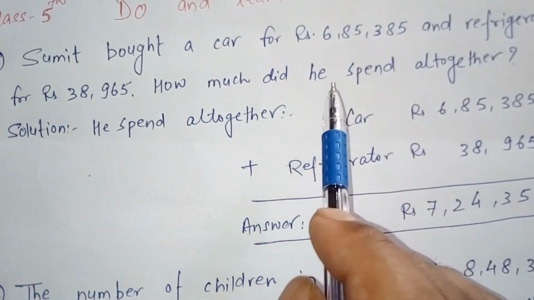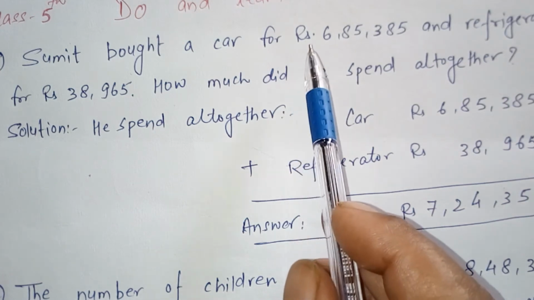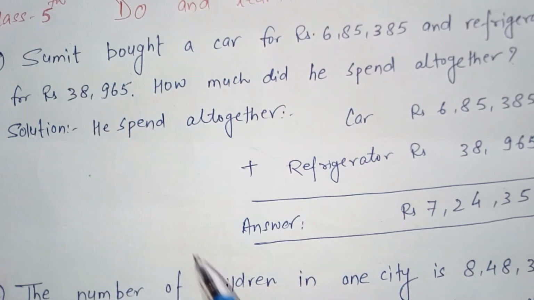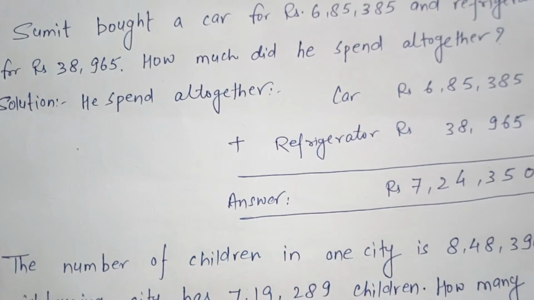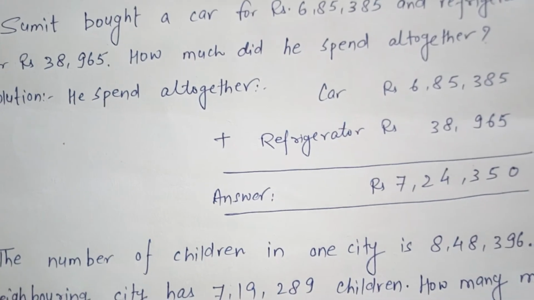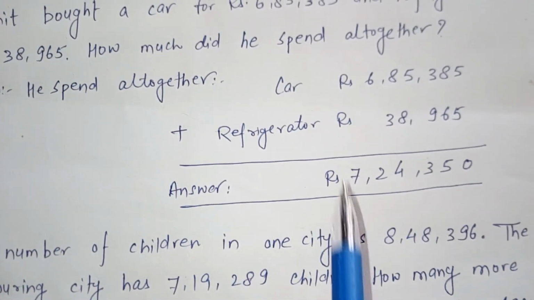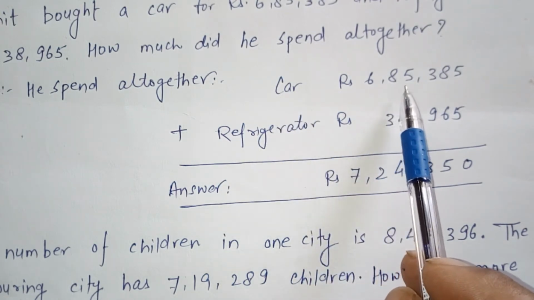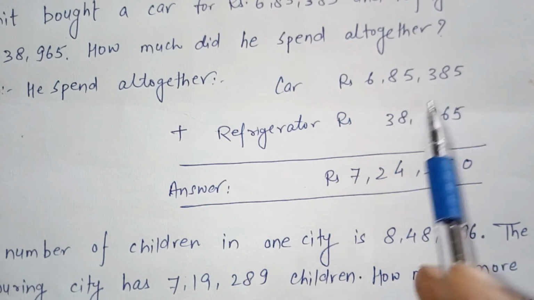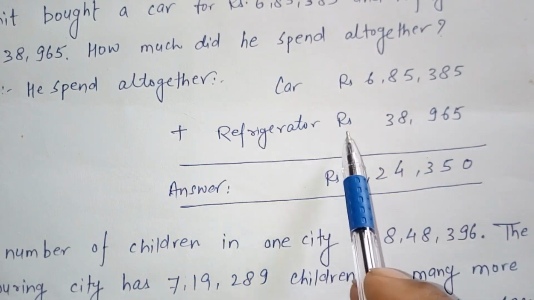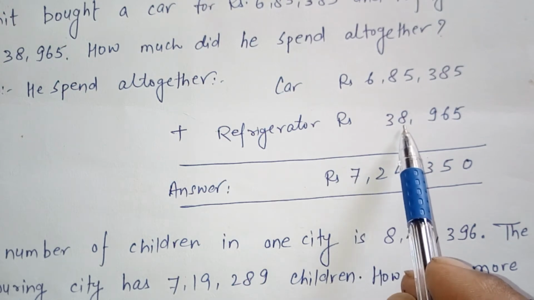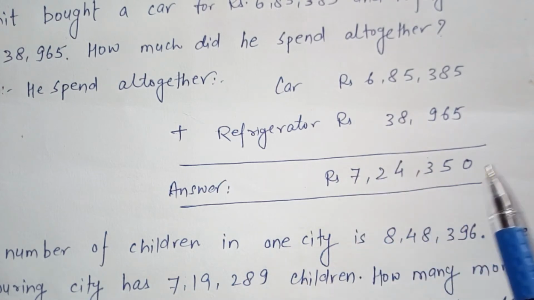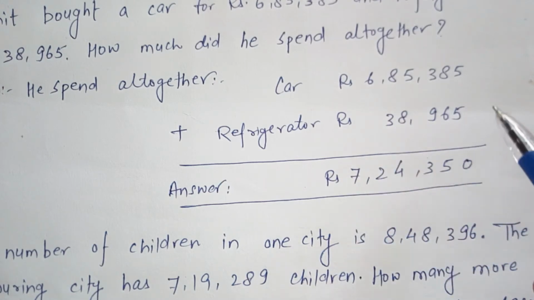So in this question, what we will do? We will find out the total amount spent by Sumit. For calculation of the total amount, let us add these two numbers. The cost of the car is 6,85,385 and the cost of the refrigerator is rupees 38,965. Then we will add these two numbers.